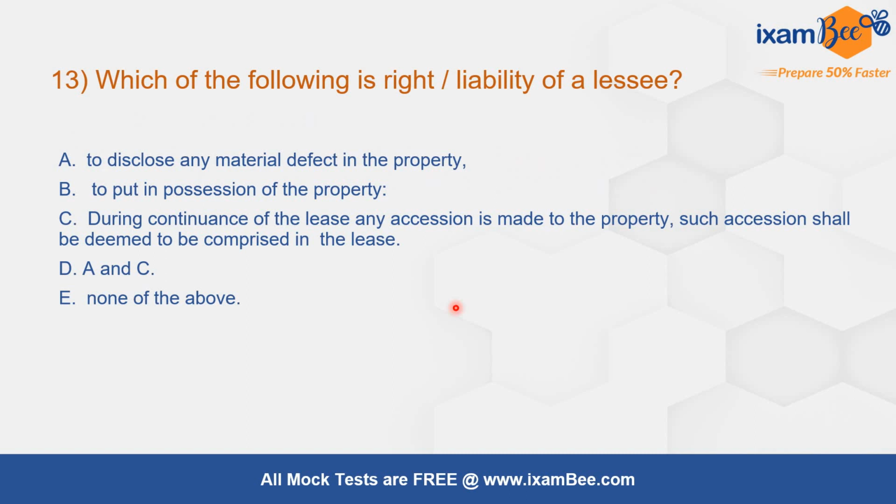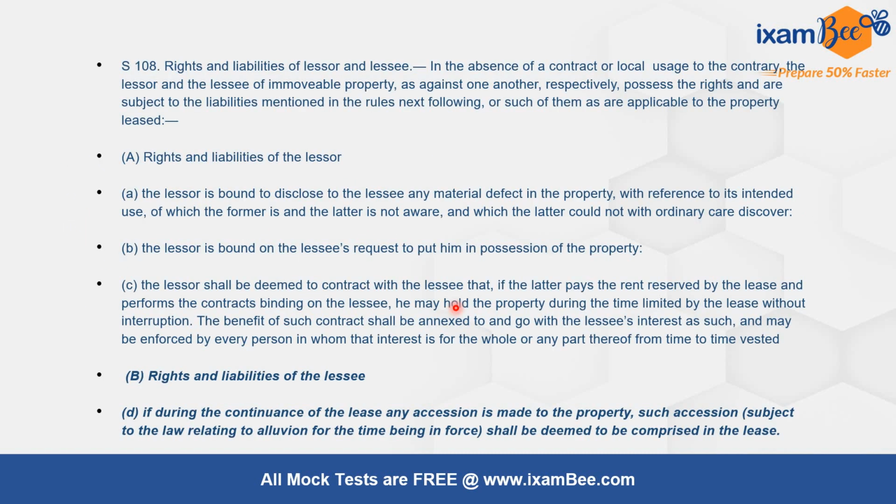Question number 13. Which of the following is right or liability of a lessee? The correct answer is during the continuance of lease, any accession is made to the property. Such accession shall be deemed to be comprised in the lease. This is the right of lessee. Option A and B are wrong. These are the rights and liabilities of lessor. These all are given under section number 108 of Transfer of Property Act.